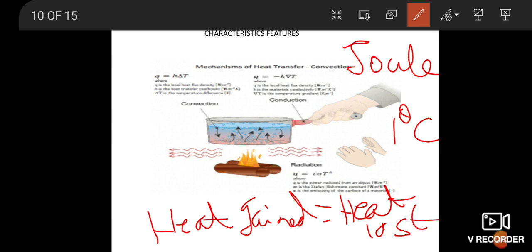And 1 kilocalorie is defined as the amount of heat energy required to raise the temperature of 1 kilogram of water through 1 degree Celsius. 1 kilogram of water is 1000 grams of water, through 1 degree Celsius. So same unit.